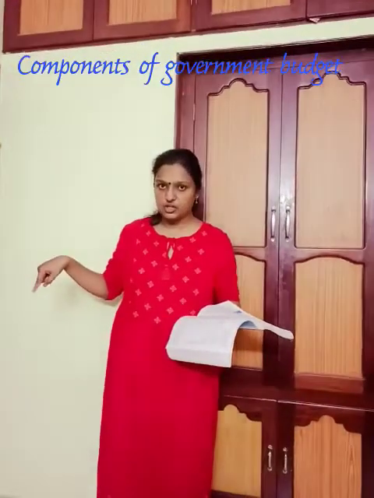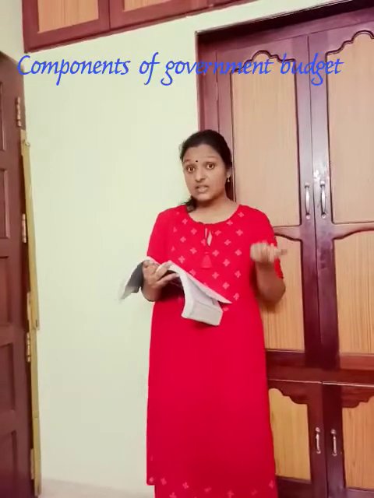Then you have to again write the heading as capital budget. Again you have to broadly classify that into capital receipts as well as capital expenditure. And you have to discuss one by one what are the capital receipts of the government as well as what are the capital expenditures of the government. So first one is capital receipts of the government, that is recovery of loans and advances. This comes under the central government or the state government, which engage in the recovery of loans and advances. That is, if they have given any loans and advances to other countries or other governments, they will be recovering it.